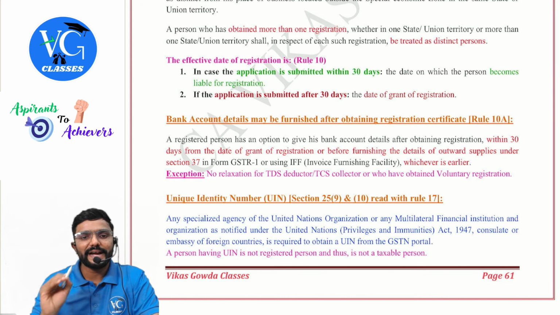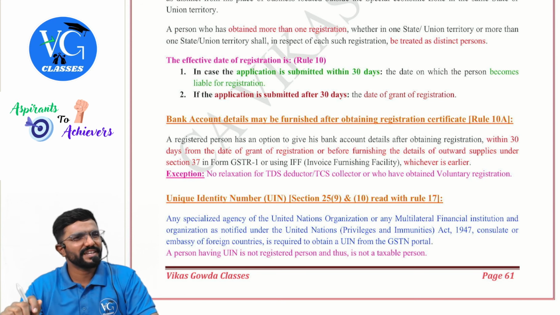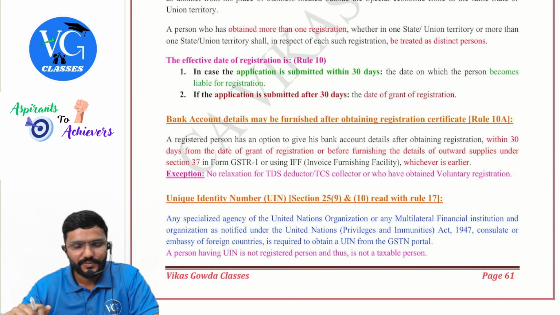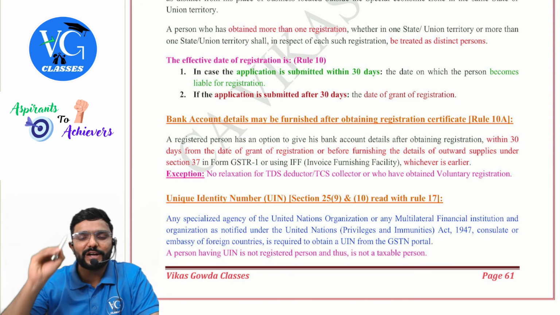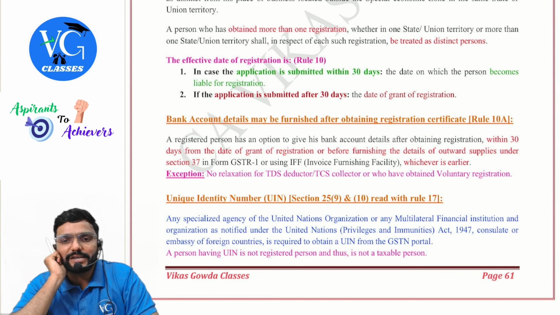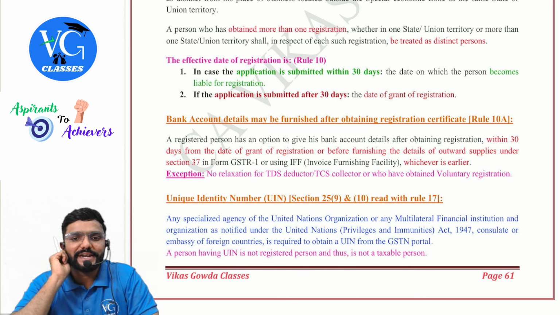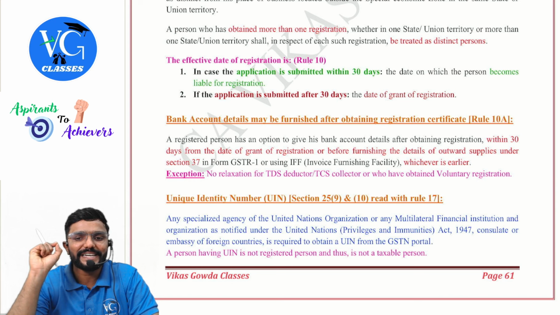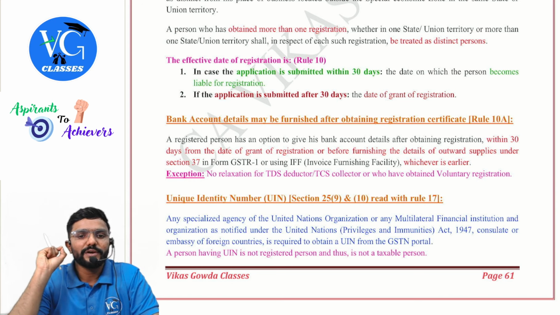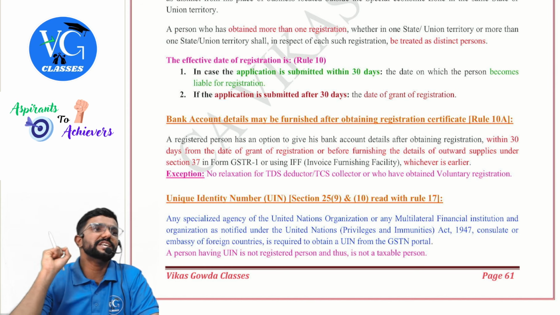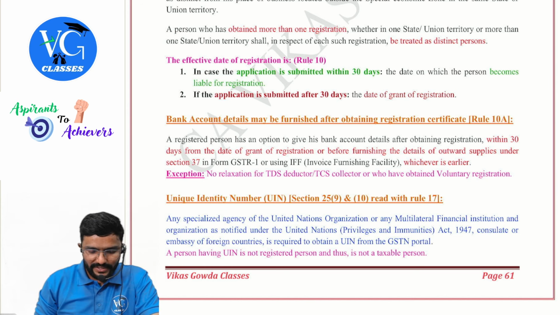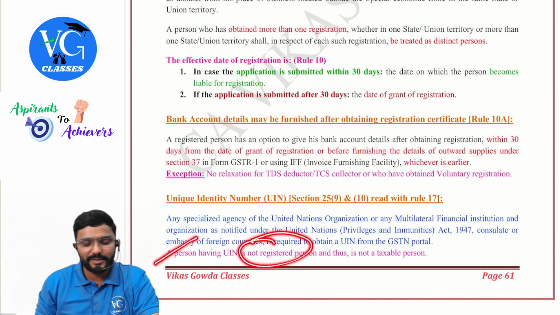Next, unique identity number, UIN, given to some foreign embassies and all, guys. Now, any specialized agency of the United Nations organization or any multilateral financial institution and organization as notified under the United Nations Privileges and Immunities Act 1947, consulate or embassy of foreign countries is required to obtain UIN from the GST portal. A person having UIN is not called a registered person.